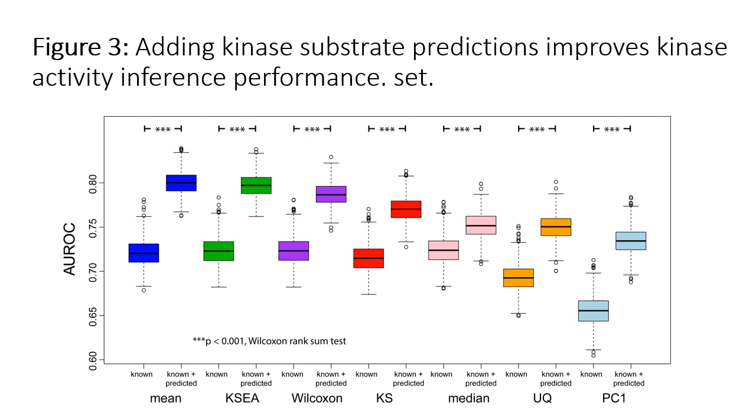Since the overlap of known targets with sites measured in global phosphoproteomics datasets is usually fairly poor, we next tested the hypothesis that kinase activity inference could be improved if we include predicted targets in addition to known targets for a given kinase. Figure 3 shows that this is indeed the case. Adding targets predicted by networking improved performance significantly for all methods tested, and the mean score of known plus predicted targets showed the highest performance, with KSEA using the combined target set being close behind.